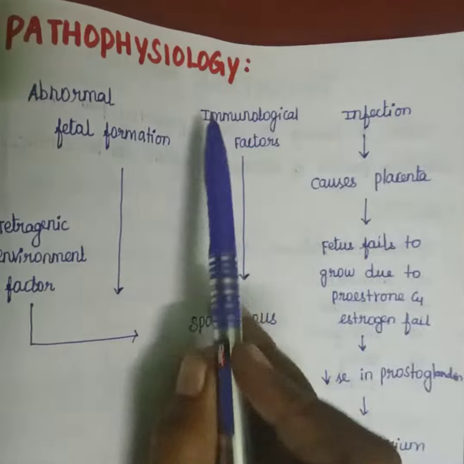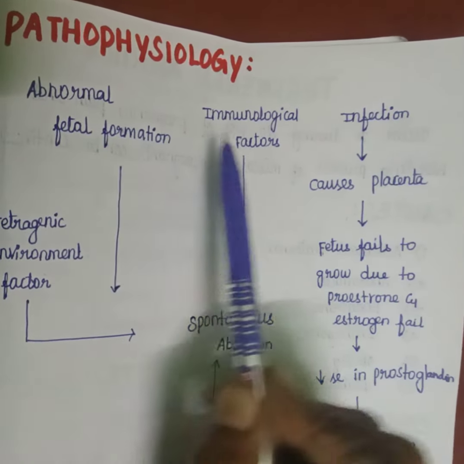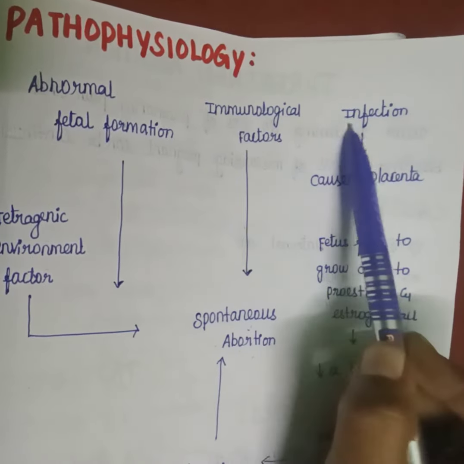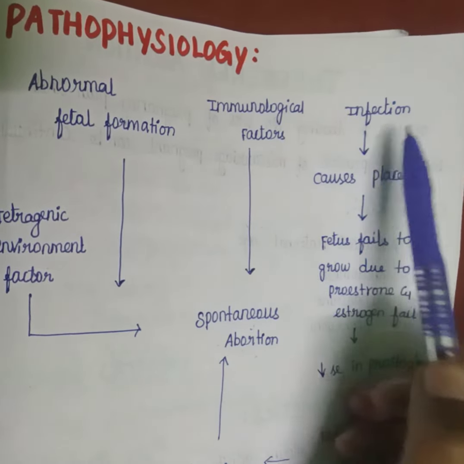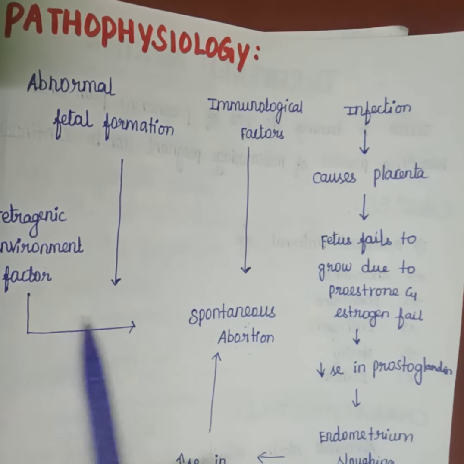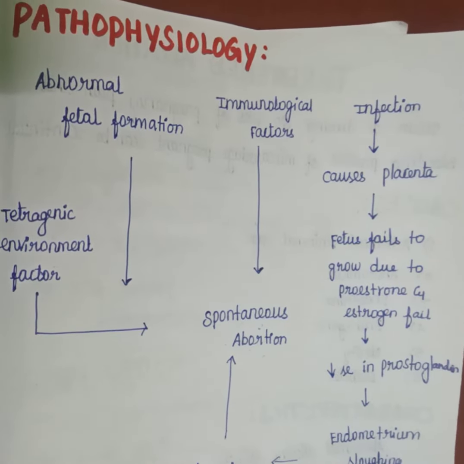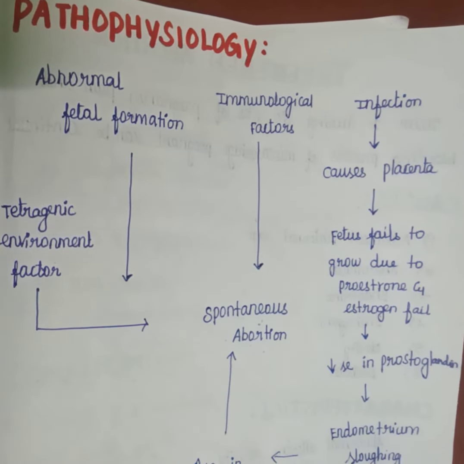Next one is pathophysiology. First, due to abnormal fetal formation, immunological factors and infection. Here teratogenic environmental factors cause spontaneous abortion, and it causes an increase in uterine contraction.